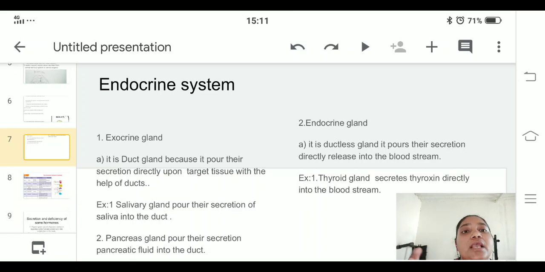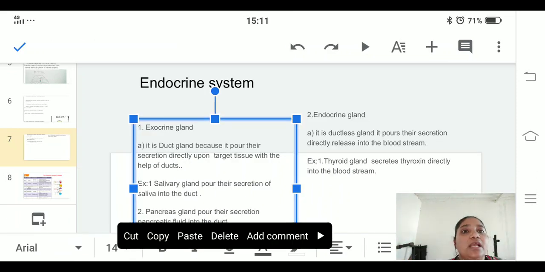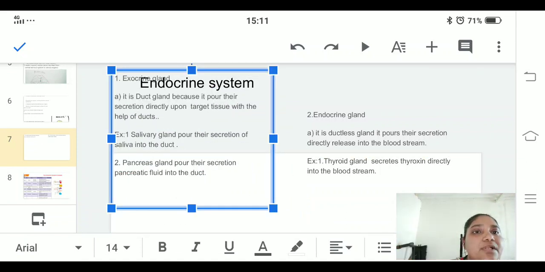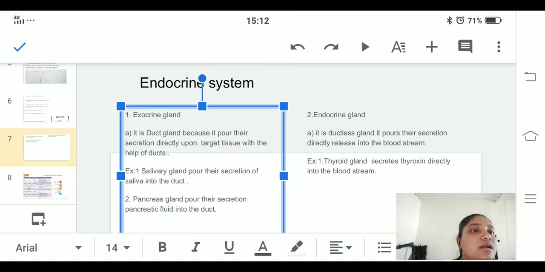Okay, fine. In exocrine, glands have ducts to pour their secretion directly into a target tissue. You can see here I have just given an example: a salivary gland, which pours the saliva secretion into the duct. And the second one is the pancreatic gland, which pours the pancreatic fluid into a duct. So we call this exocrine gland a duct gland.